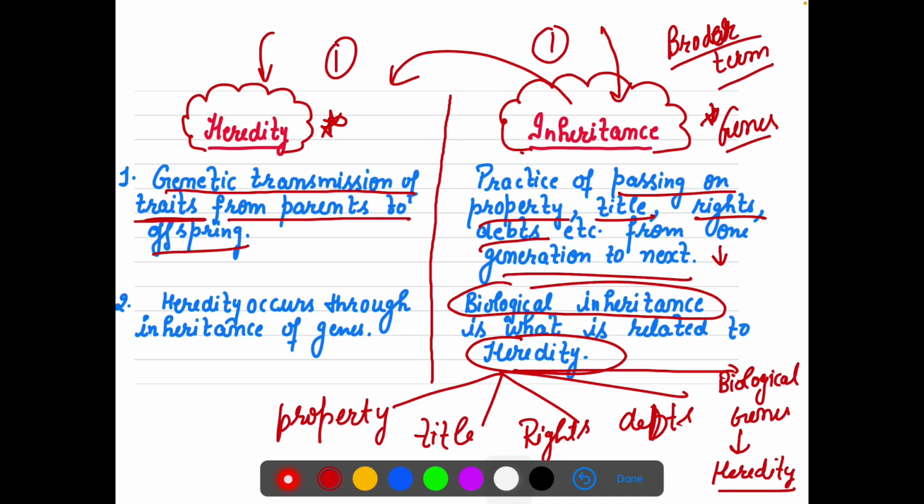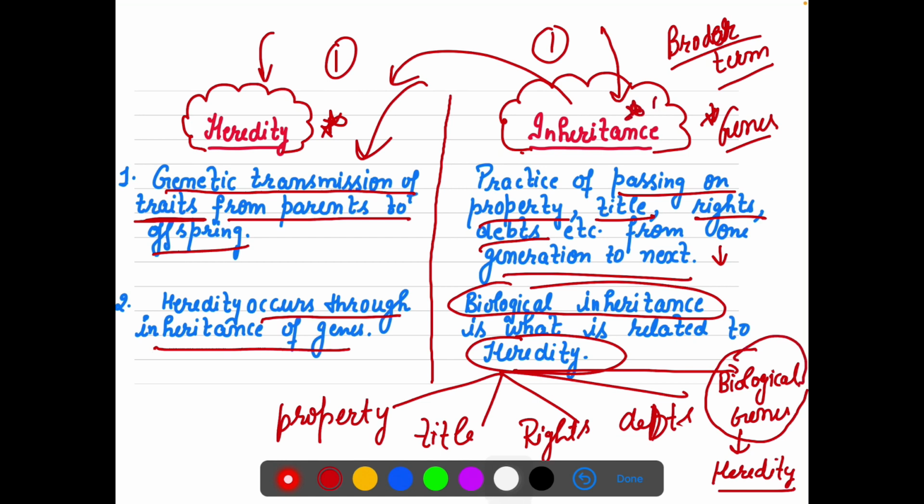When we use the word genes, then we say heredity, right? And heredity always occurs through inheritance of genes. So inheritance of genes is known as heredity. Am I right or not?